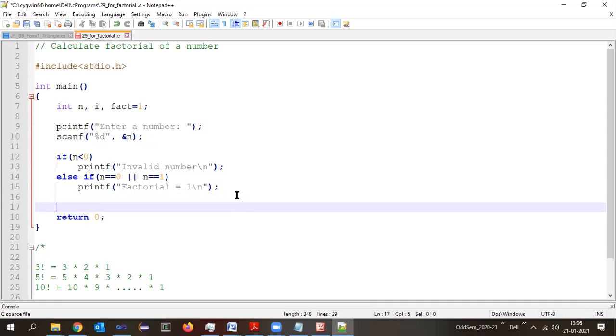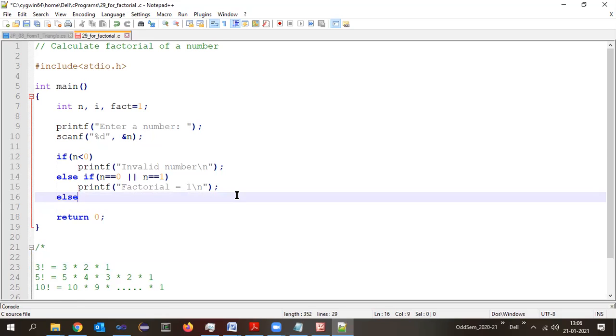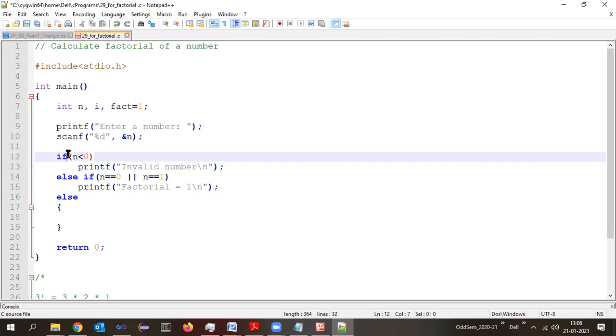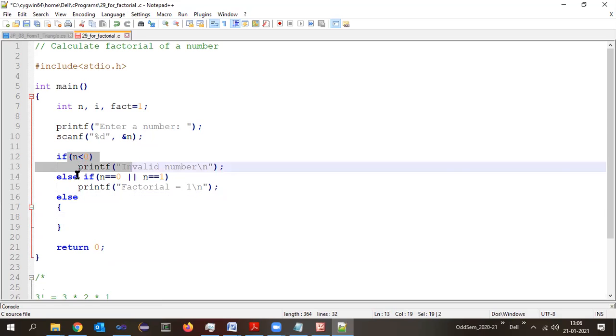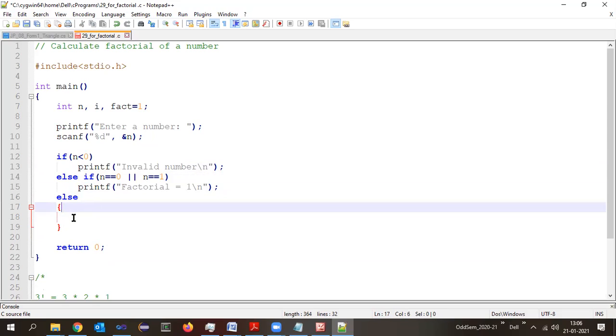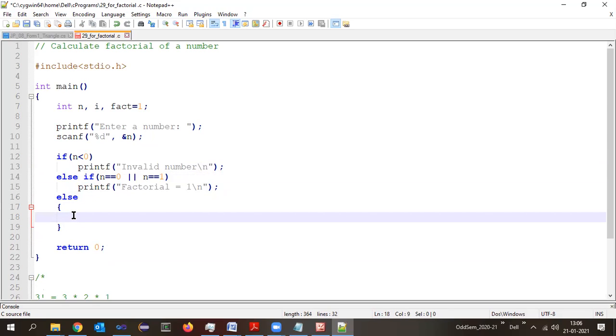I, isn't it? So let us write the code here, that is else. If it is the other part, if it is not a negative number, if it is not 0 as well as 1, then the else block will get executed. See, you should know the concept of this else if ladder here. Then only you will be able to understand.